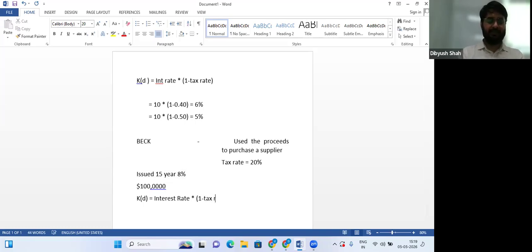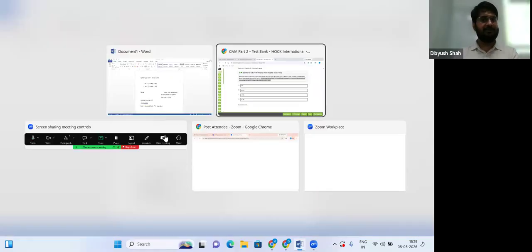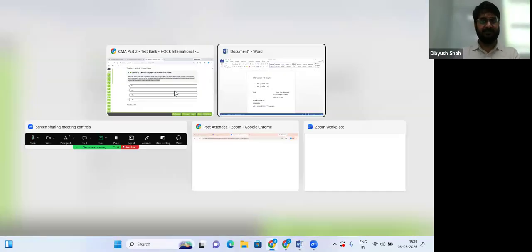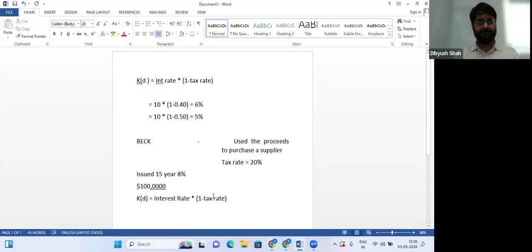What I did with that money has no influence whatsoever. So what's the tax rate? 35%. So it is 8 into 1 minus 0.35. What's the answer?